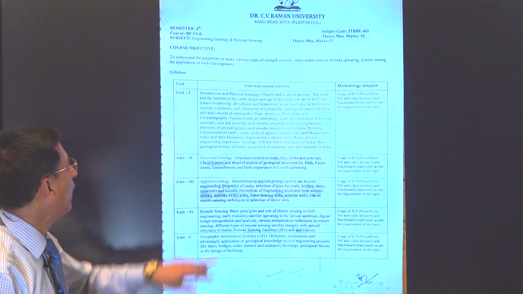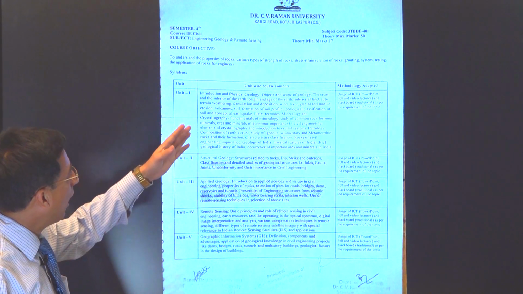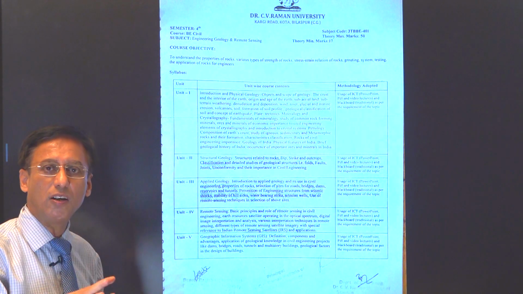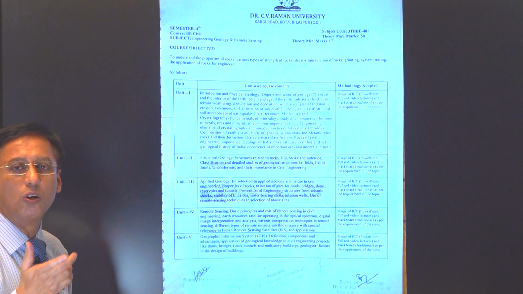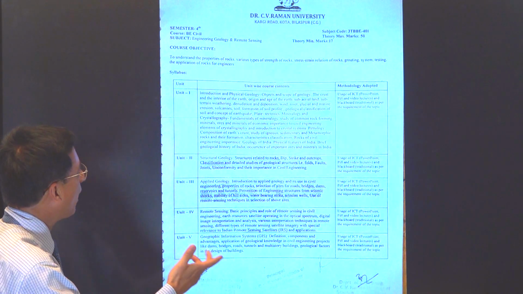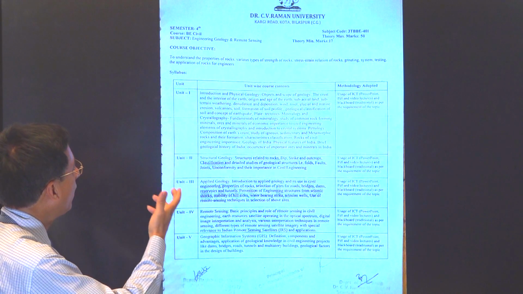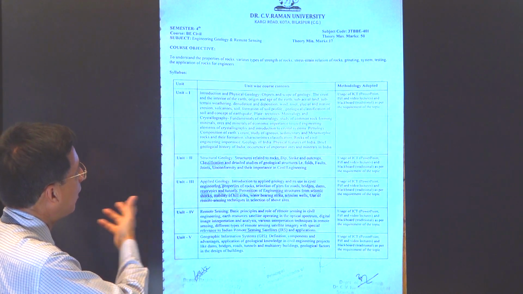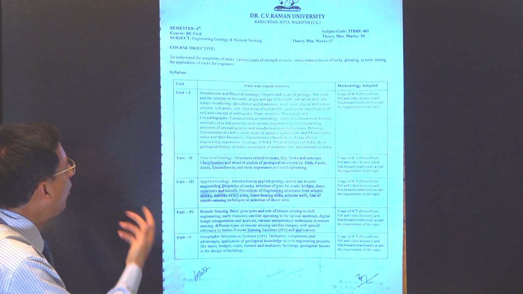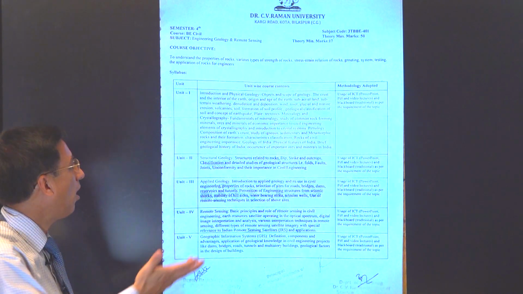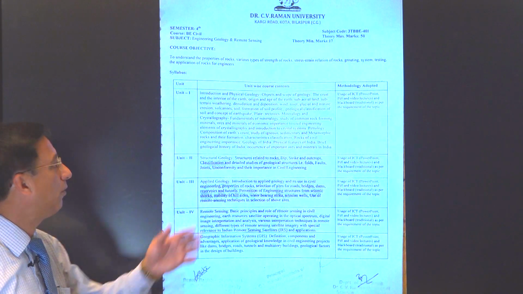We are studying Unit 1, Introduction to Physical Geology. Physical geology is the branch of geology in which we study rivers, oceans, the earth's crust, fields, winds, glaciers, soil and volcanoes. All these things come under physical geology, which is itself very wide.